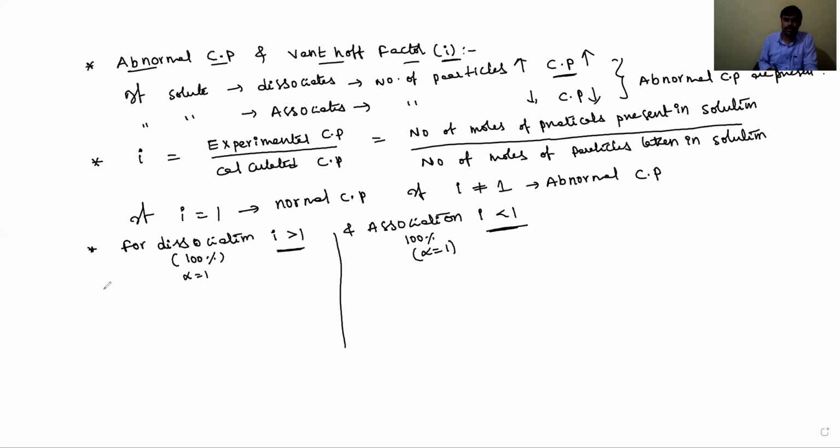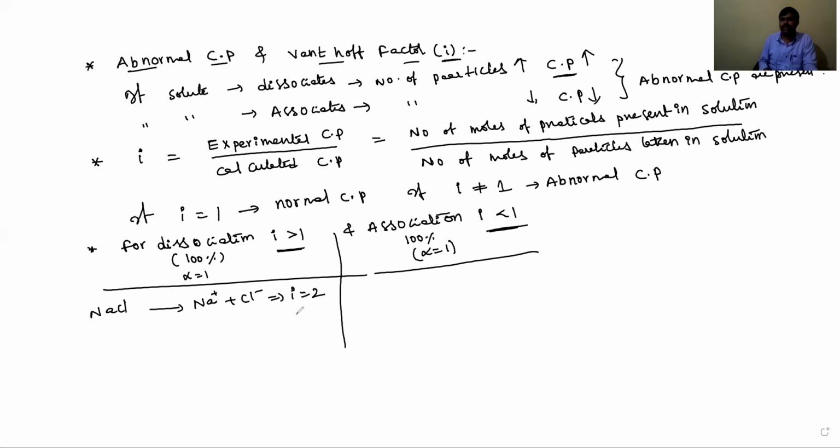For example, let's see, dear students. If NaCl is 100% ionized, it forms one Na plus and one Cl minus. Then i equals 2, because initially it is one molecule, so i equals 2 by 1, which is 2. In the same way, for example, CaSO4, calcium sulfate, is completely ionized to give Ca 2 plus and SO4 2 minus. Then i equals 2 by 1, which is 2.